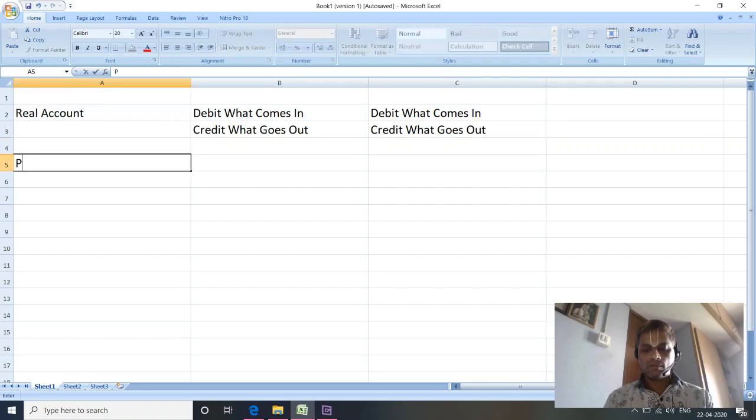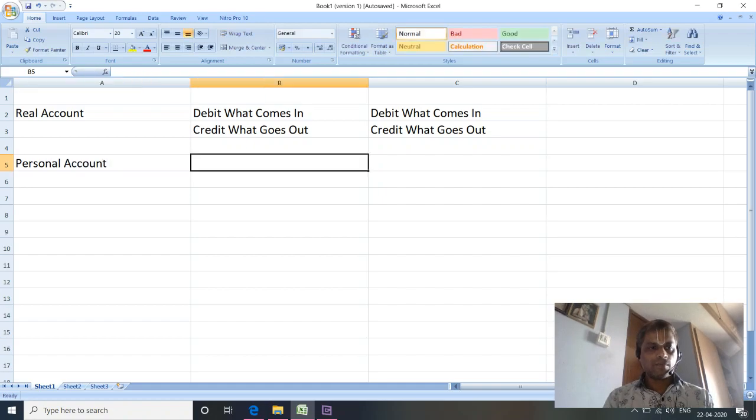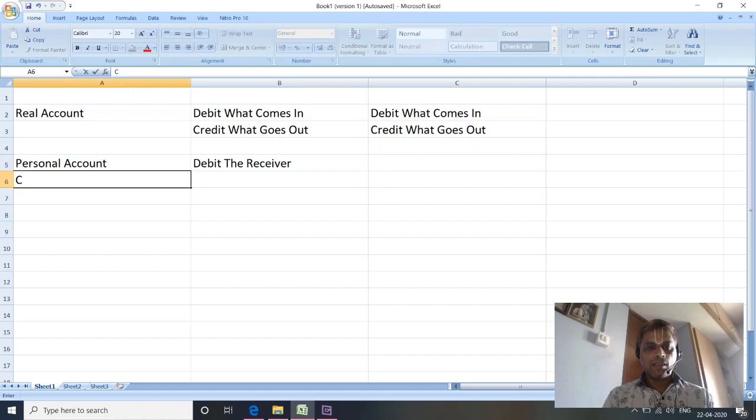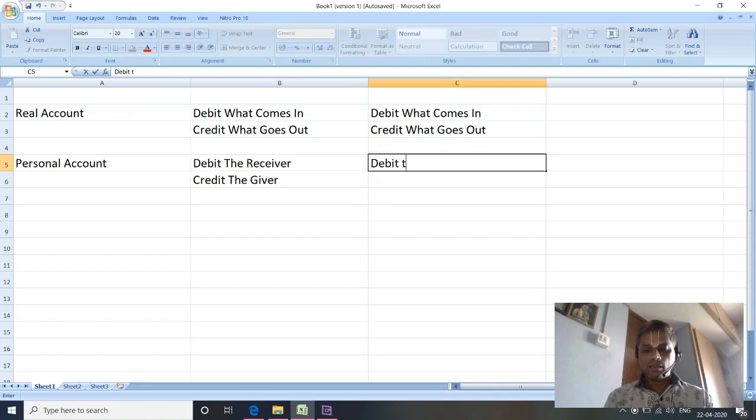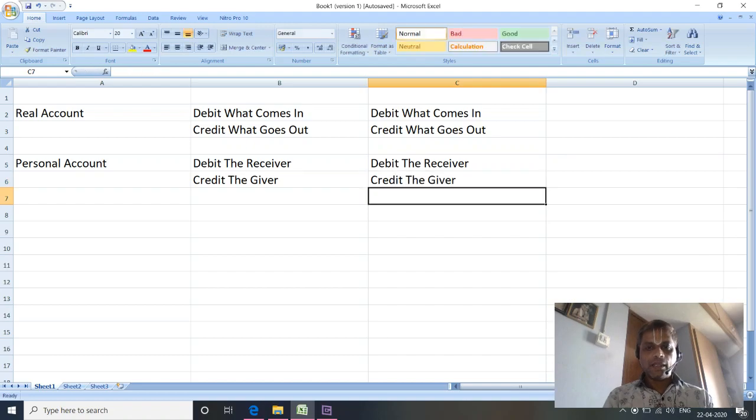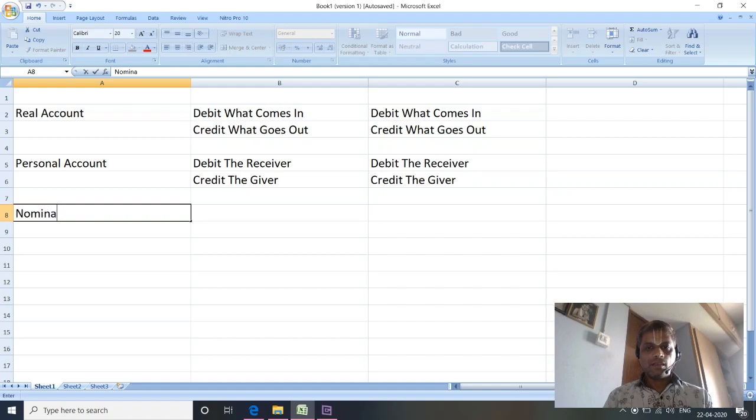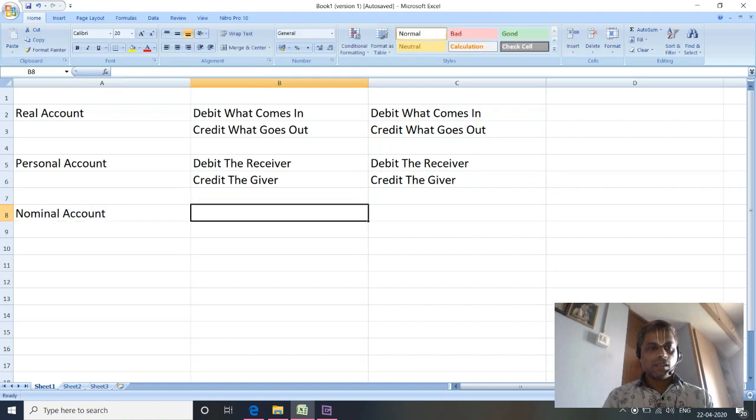The next account is personal account. The golden rule for personal account is debit the receiver, credit the giver. One more time, debit the receiver, credit the giver. The third account is nominal account, and the golden rule is debit all expenses and losses,